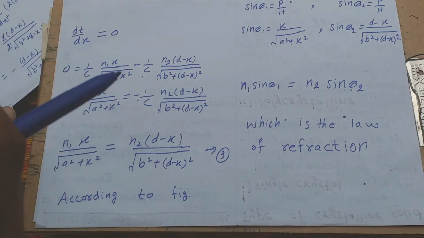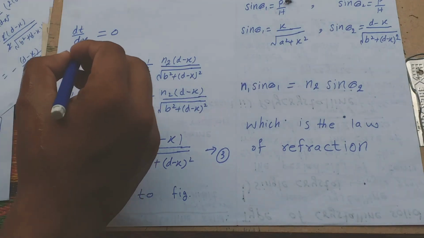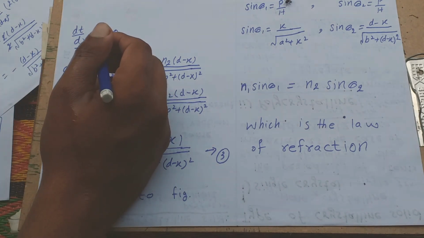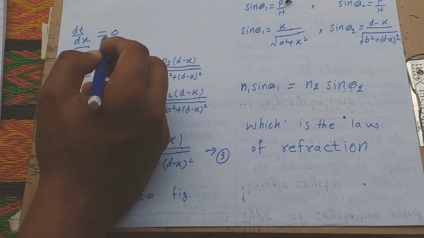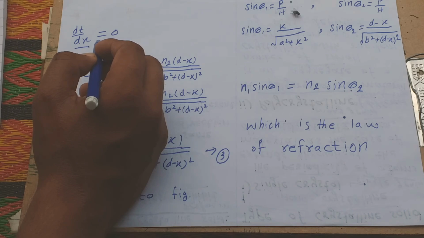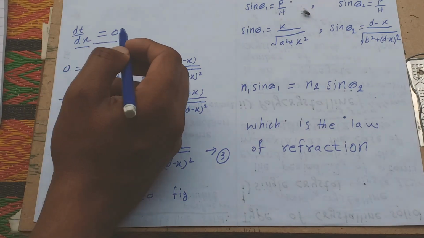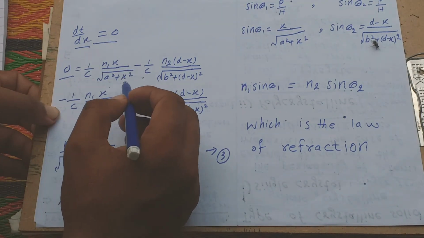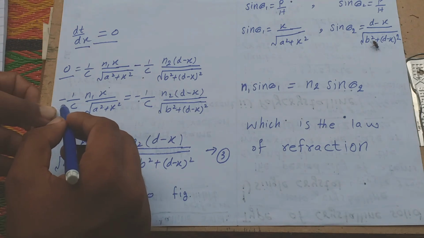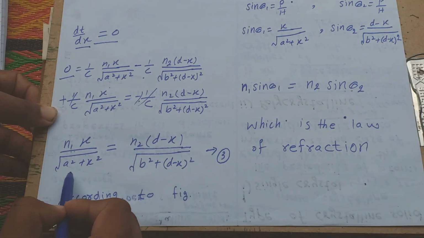At the last step, we know that we count time, and the derivative of time with respect to position distance. This is the Fermat principle, which requires that the time t for the light to travel path AB must be a minimum, which requires that x be chosen so that d over dx is equal to 0. We use this value here, and this value we write on the left side with the minus sign, then minus minus plus, and also this is the same, cancel, and we write this.